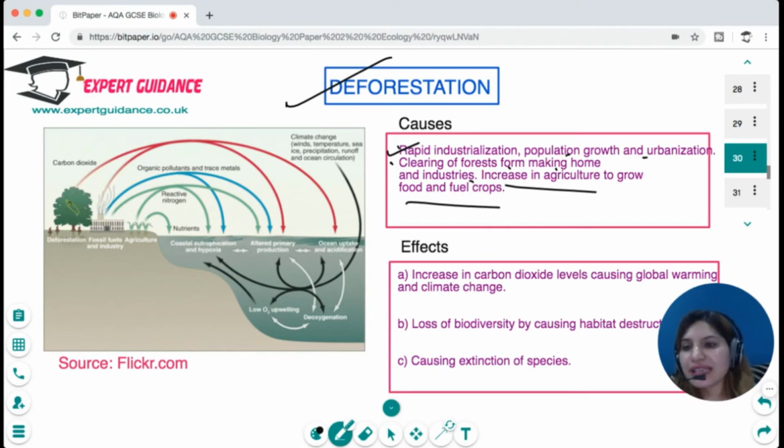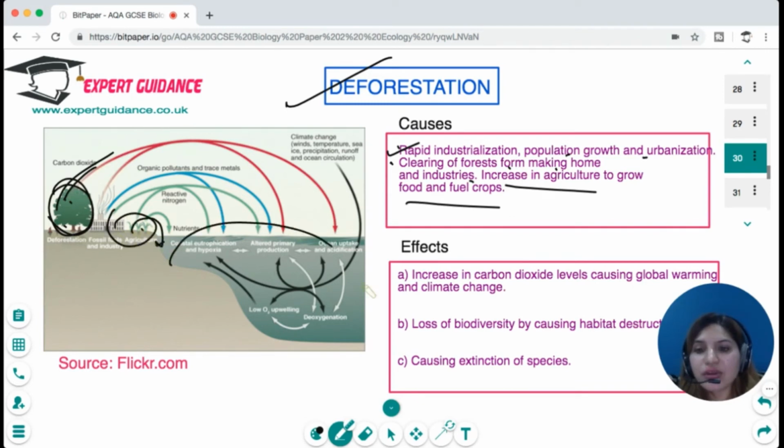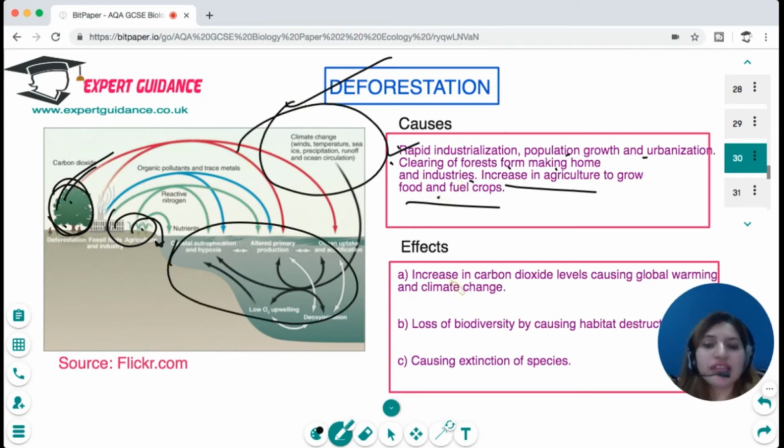So you can see that the carbon dioxide is being increased when we cut the trees. Okay, and the agricultural waste is causing the flushing of the nutrients, and it is causing the water pollution, and this cutting of forests is contributing to climate change. So deforestation is the cause of many different problems.